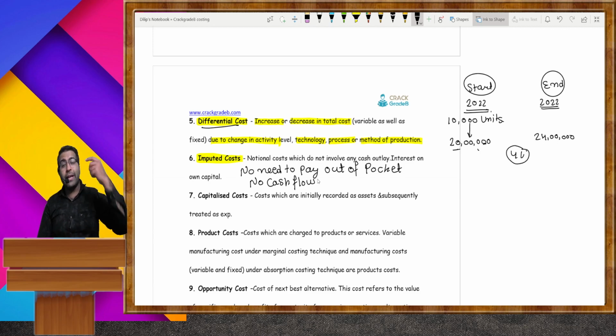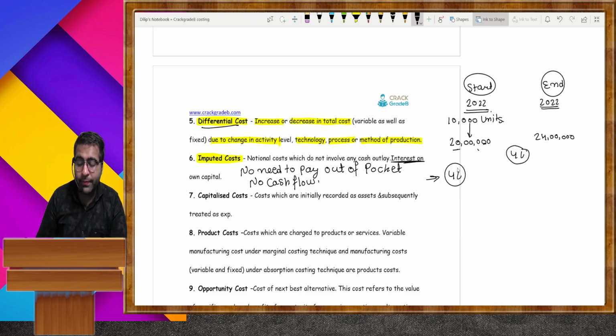Like if you invest 4 lakh in the business and the market interest rate is 10%, are you going to pay 10% to yourself? No, no. This type of cost is regarded as imputed cost.